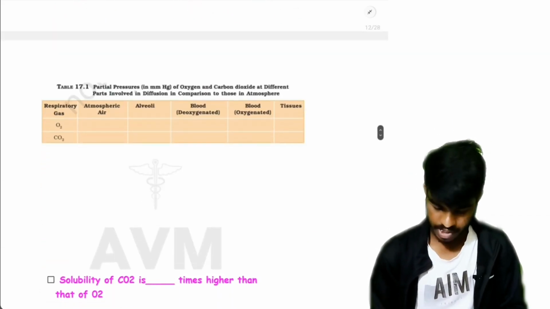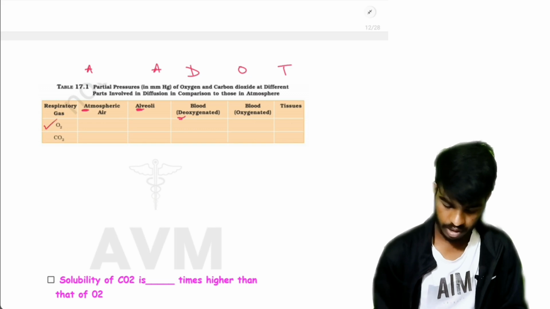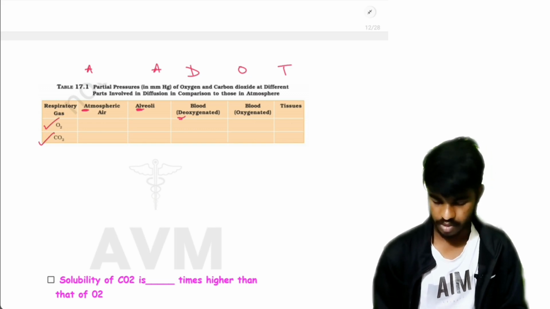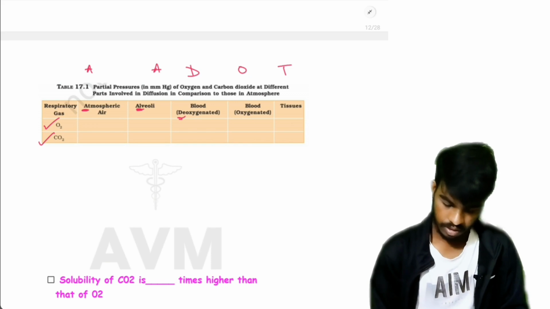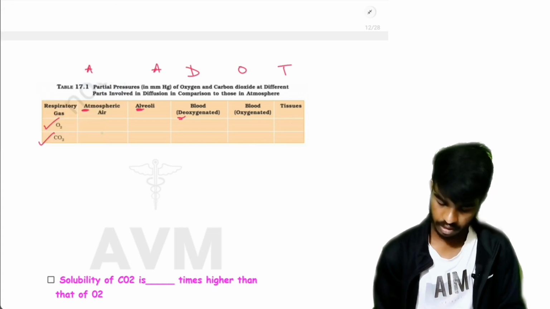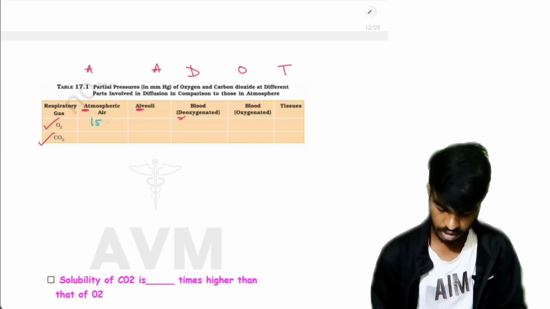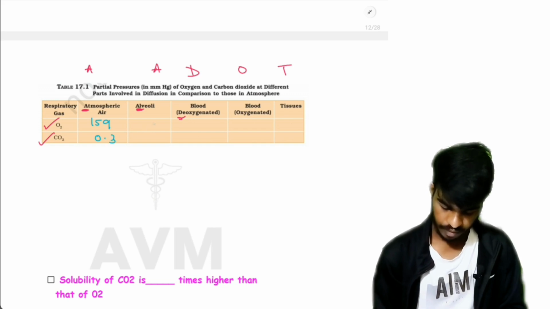Here is the table from NCERT on partial pressures: atmosphere, alveoli, deoxygenated blood, oxygenated blood and tissue. Here PO2 and PCO2. The partial pressure of oxygen in atmosphere is 159 and CO2 is 0.3.